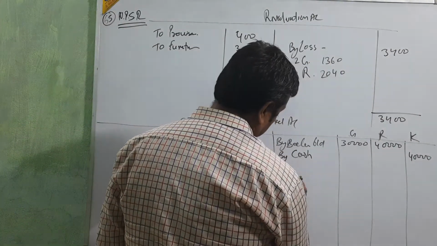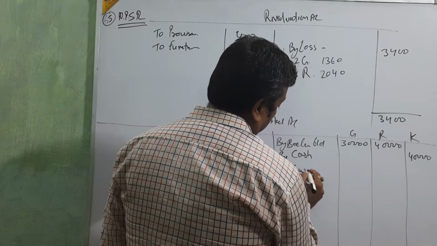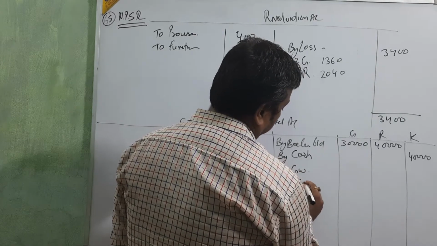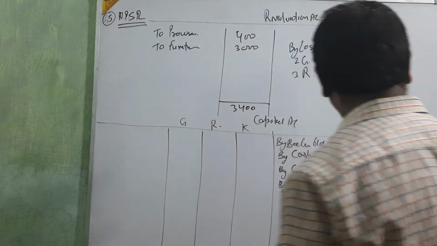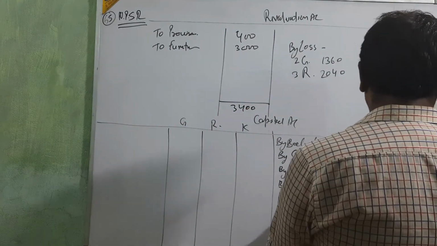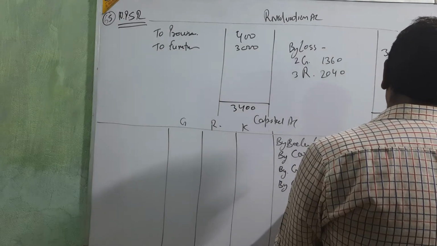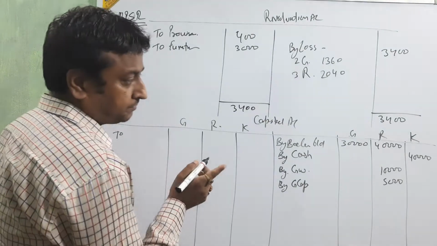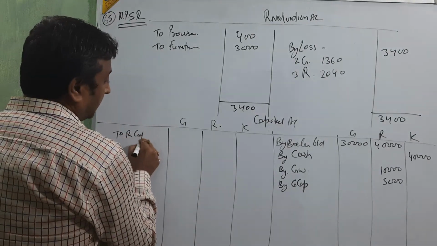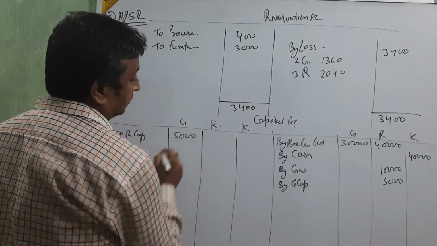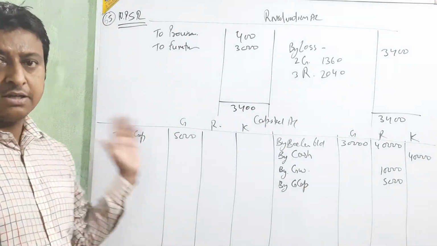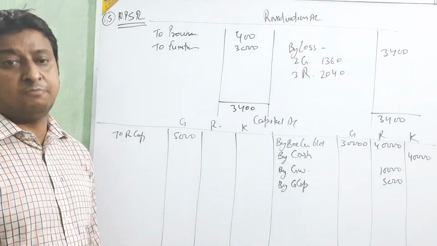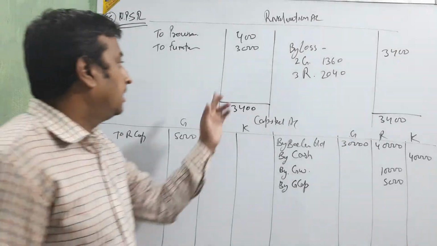Then by goodwill and by G capital in R only, because all the goodwill is taken by R, and R capital in G 5,000. Okay? This is a cross posting, because G to R is there, by the goodwill.